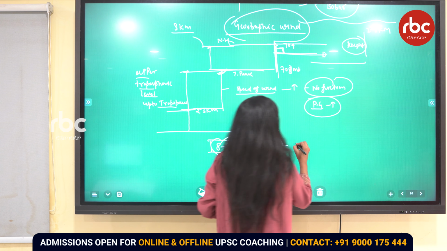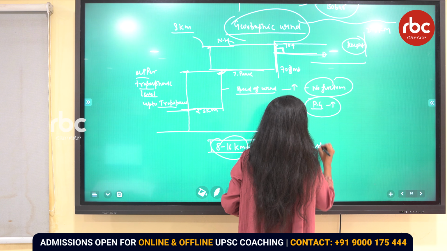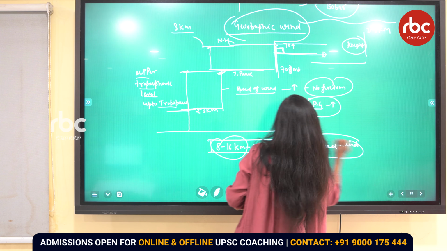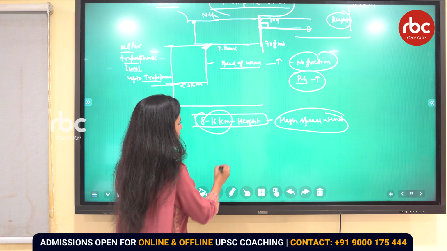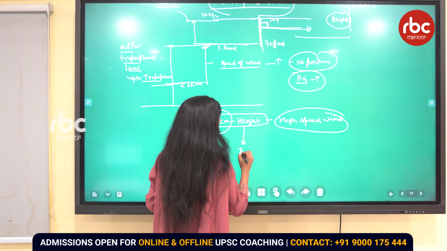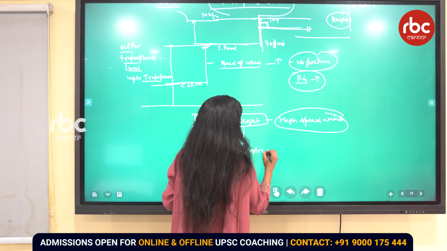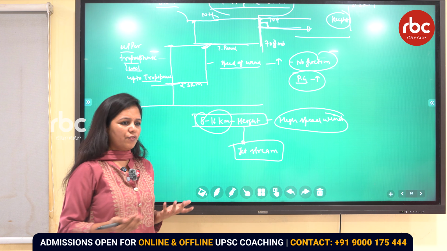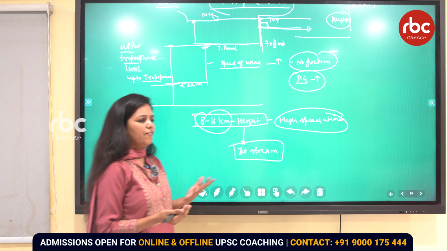So this high speed wind at this particular height is nothing but called what? Jet stream. So can we say that the jet stream is a type of geostrophic wind? Yes. What is the difference?